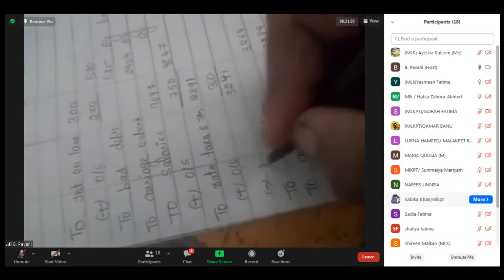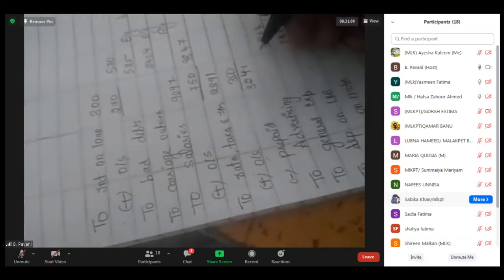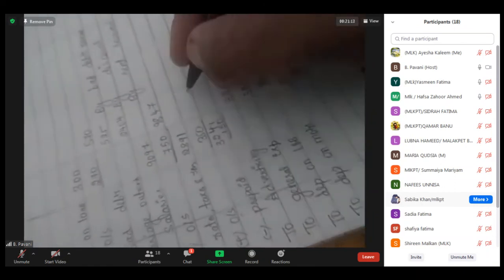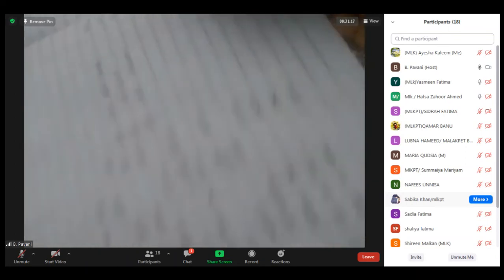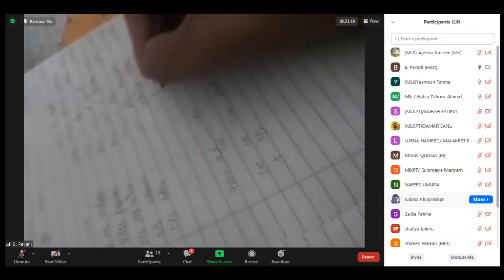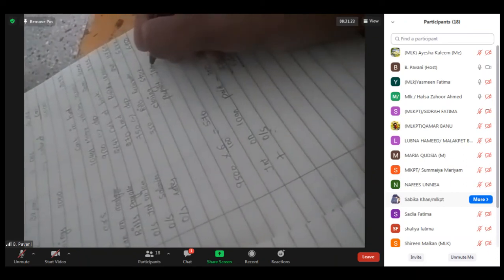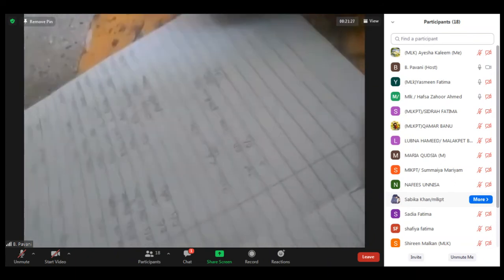Under this only I'm writing now less prepaid. Coming to the prepaid is 150. One effect here, and prepaid will become under the asset side. Prepaid insurance is 150.